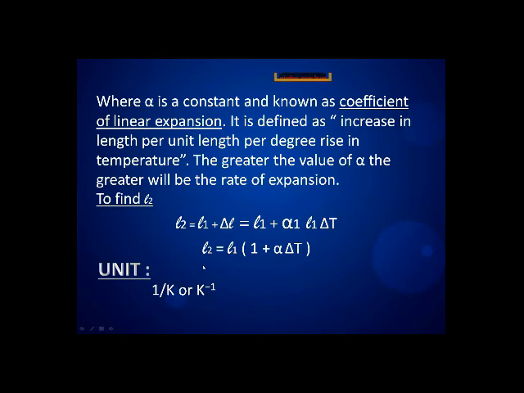In other words, to find L2, delta L is L2 minus L1.